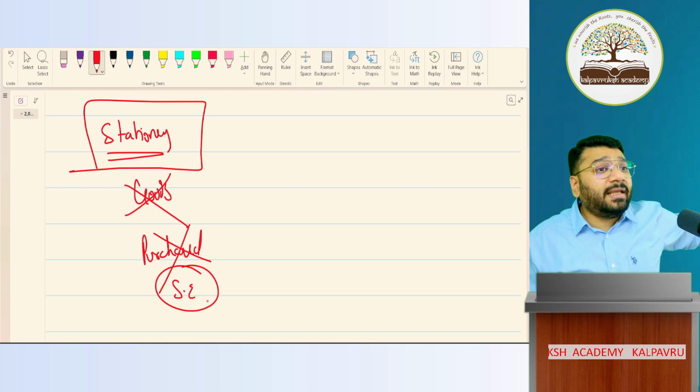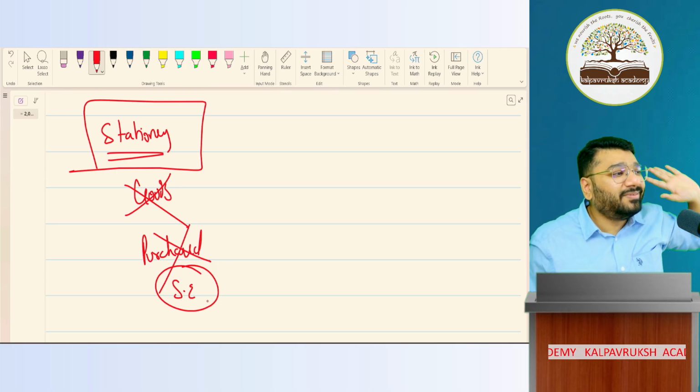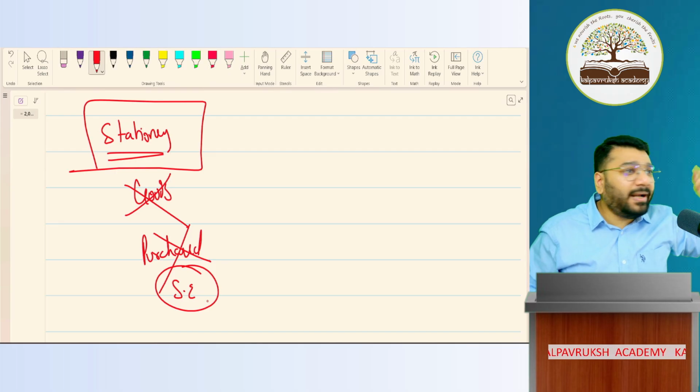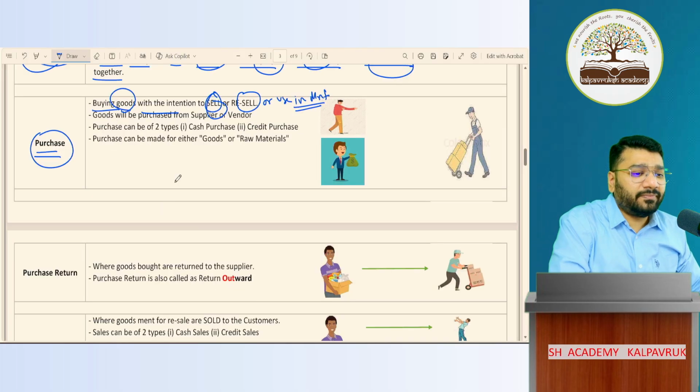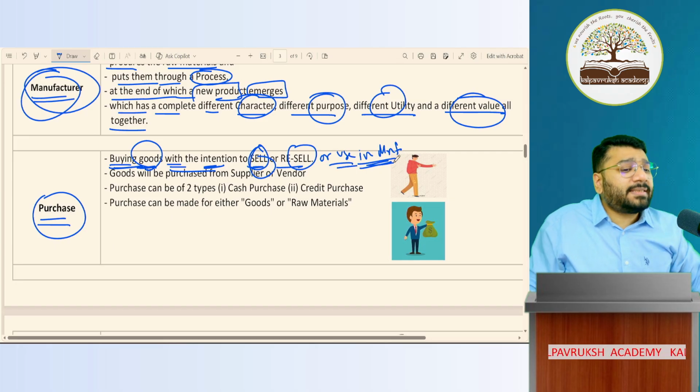So all those who are thinking that whatever we buy in business, everything is purchase, you are wrong. Is there clarity now? Are you able to understand this clearly now? What is purchase, people? Buying the goods with the intention to sell or resell or use in the manufacturing process, that is called purchase.